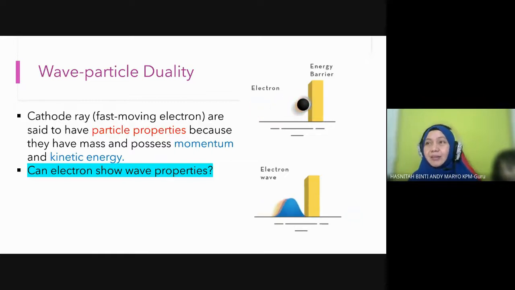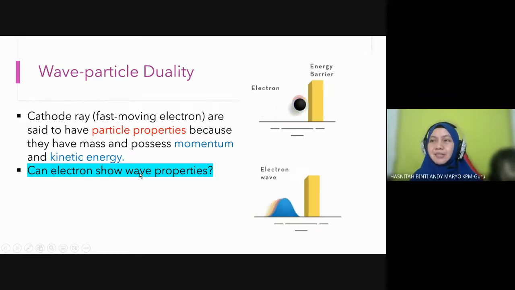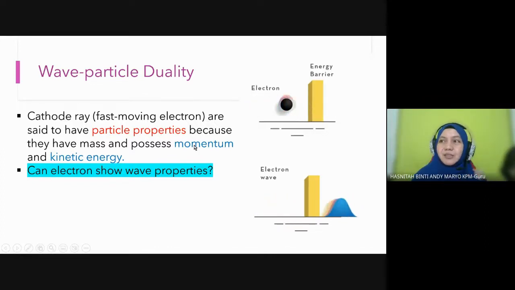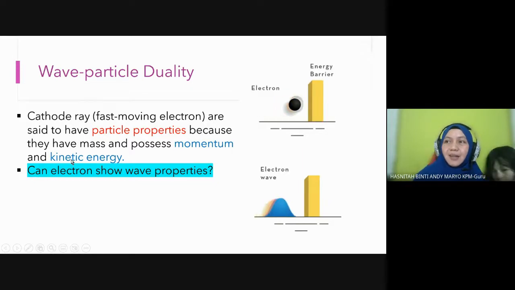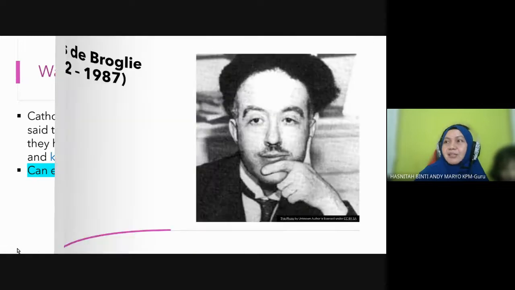The characteristics of cathode ray: it has momentum, it has kinetic energy, and it travels with a high velocity. The question here: can cathode ray or electron show wave properties? It is a particle, due to the properties of momentum and kinetic energy, but can cathode ray show wave properties? That is the first question.